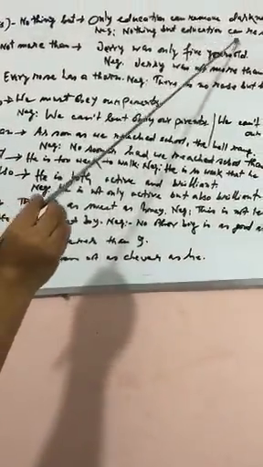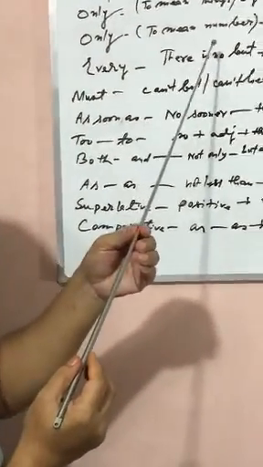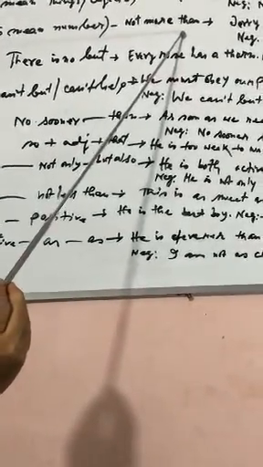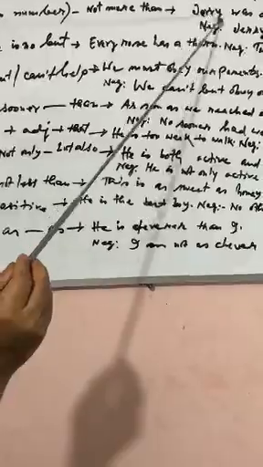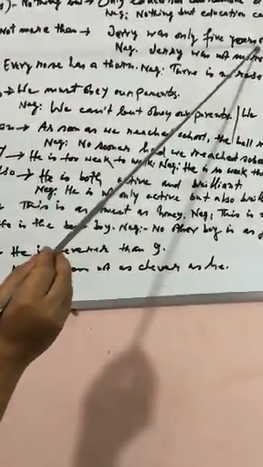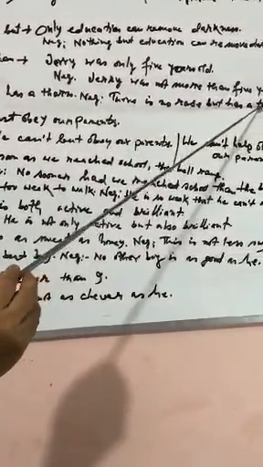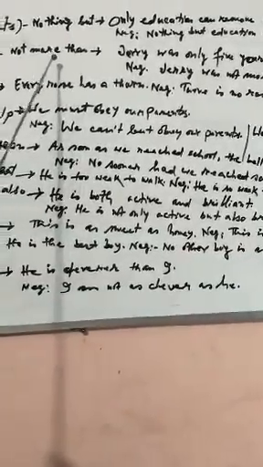Again, if only indicates a number, then not more than will be used to make the sentence negative. Jerry was only 5 years old. The negative will be: Jerry was not more than 5 years old. In this way, when only indicates any number, the sentence will be changed into negative by following the rule not more than.